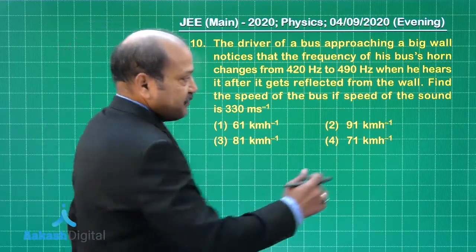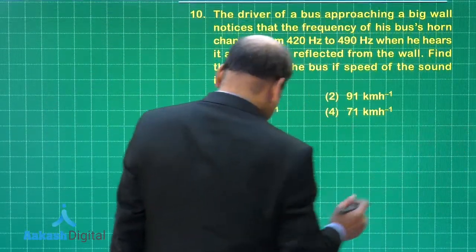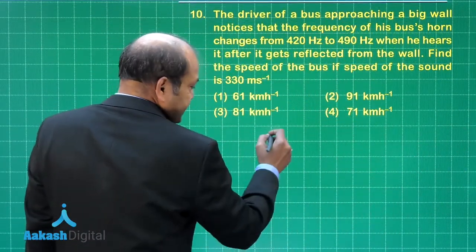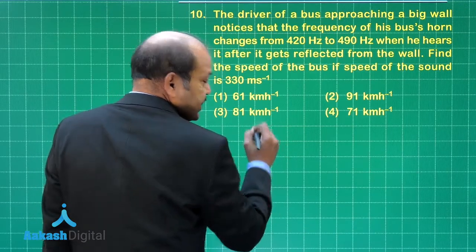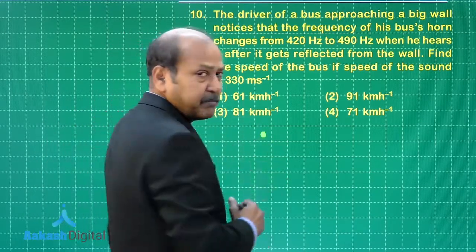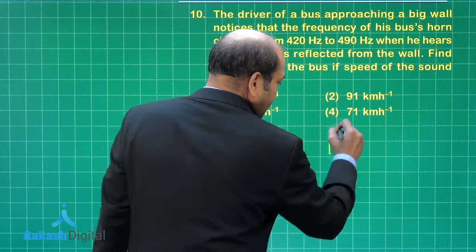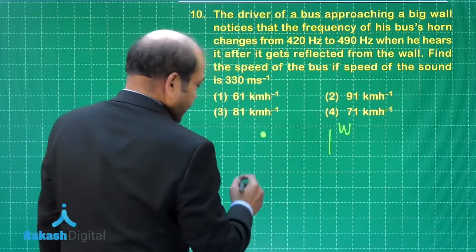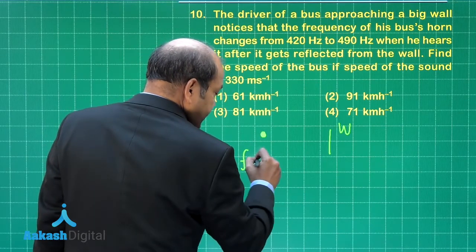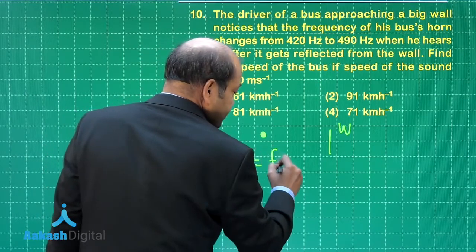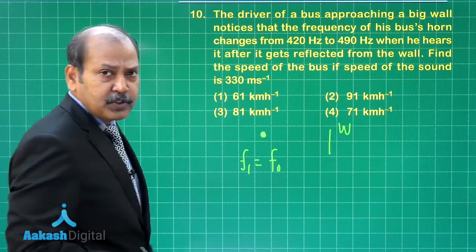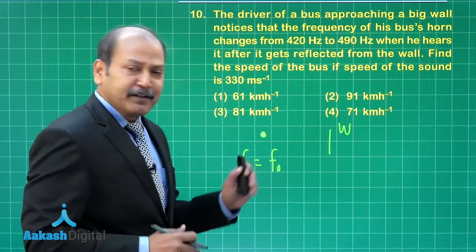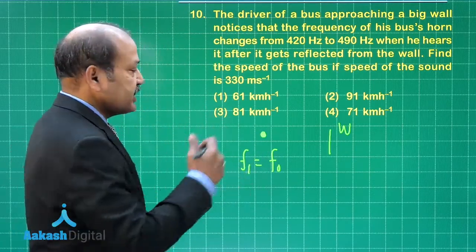Well, let's show the situation as something like this. Here is the source of sound, the horn, which is in the bus, and here is the wall. The frequency heard by the wall, if we call it F1, is equal to F0, which is the frequency emitted by the source, and in this case the value of F0 is given as 420 Hertz.